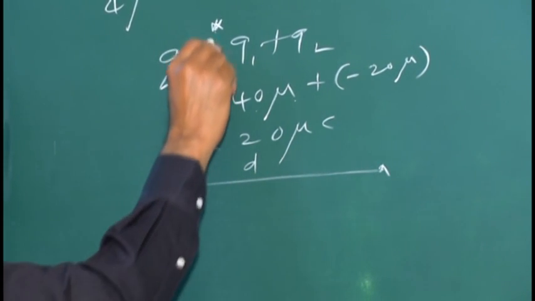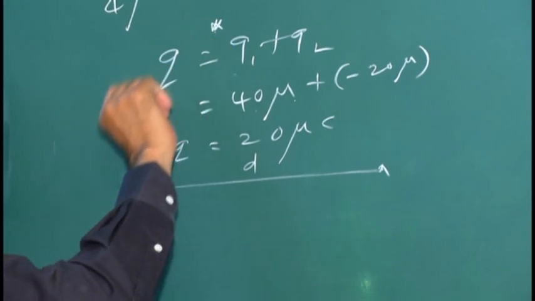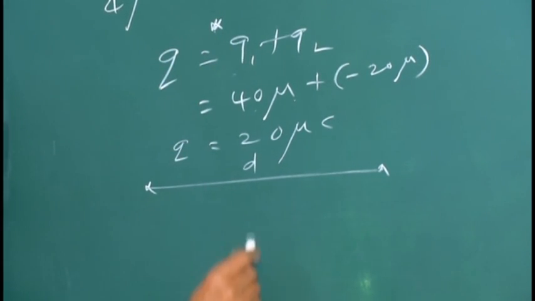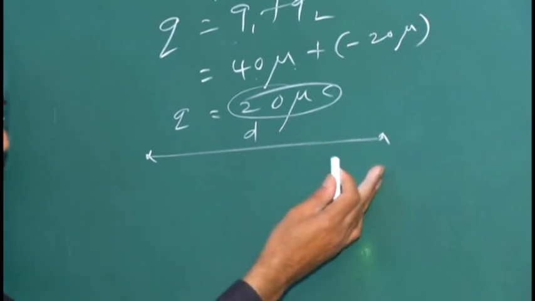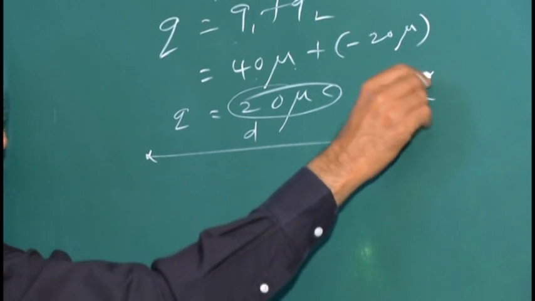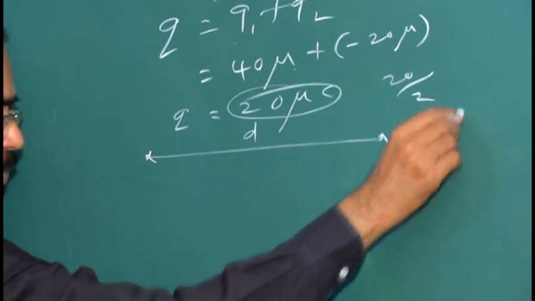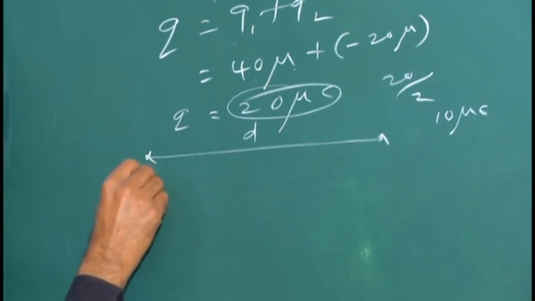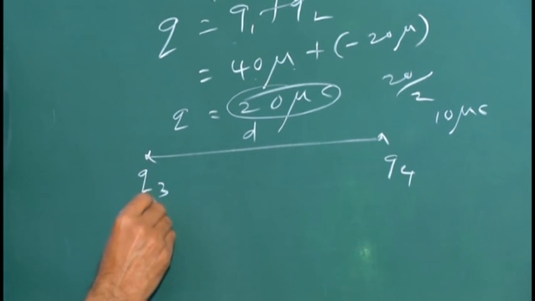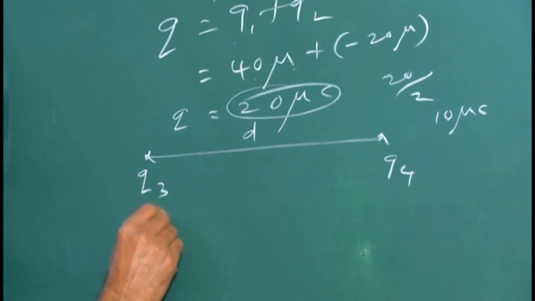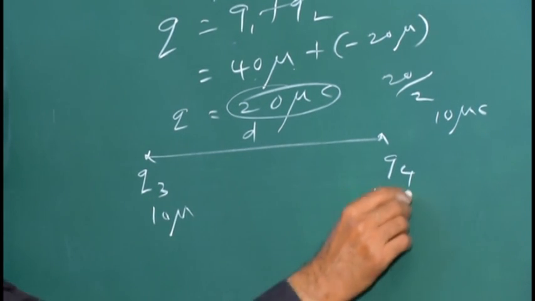Meaning when we separate these two charges again, the total charge of 20 microcoulomb is equally divided into 2. Equally divided into 2 means 20 by 2, it is 10 microcoulomb each. So this one becomes Q3, this one becomes Q4. That is, here the charge will be 10 microcoulomb, here it is 10 microcoulomb.